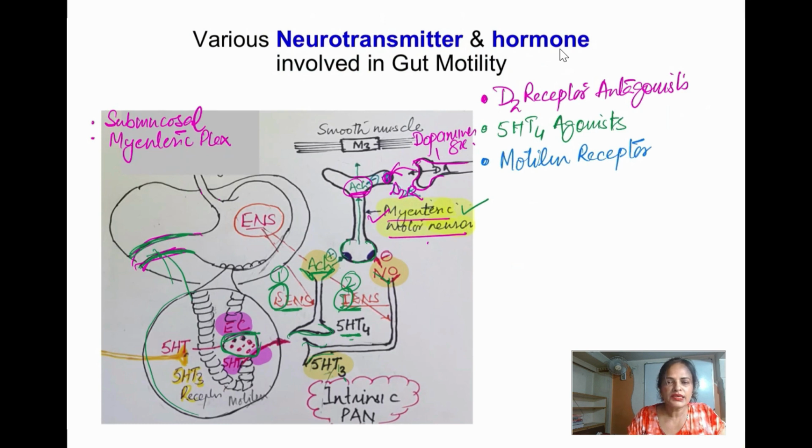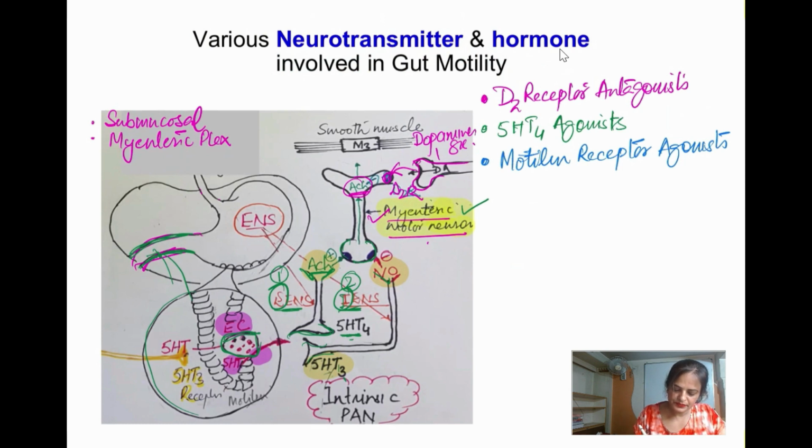It is going to increase the tone of the lower esophageal sphincter, enhance gastric emptying, and enhance the contraction of the whole gut, excluding the colon. So motilin receptor agonists like erythromycin are going to act in the same way as motilin. They bind with the motilin receptor and exert all that action.